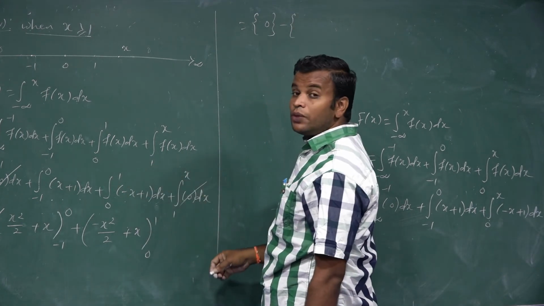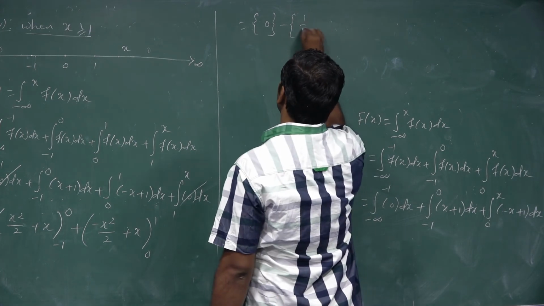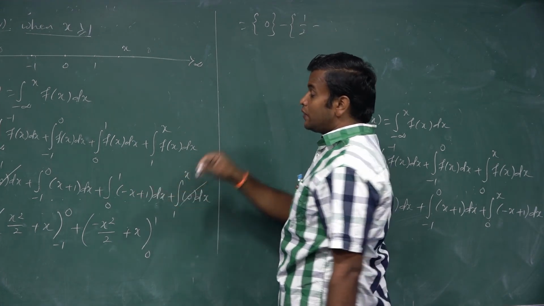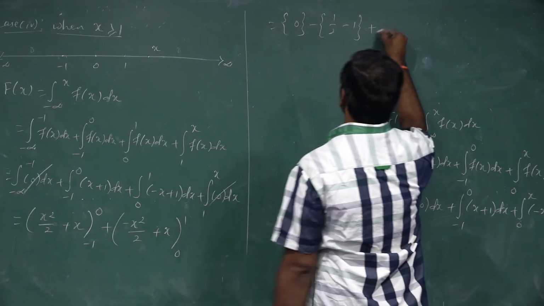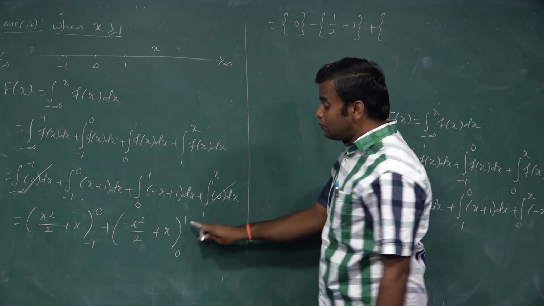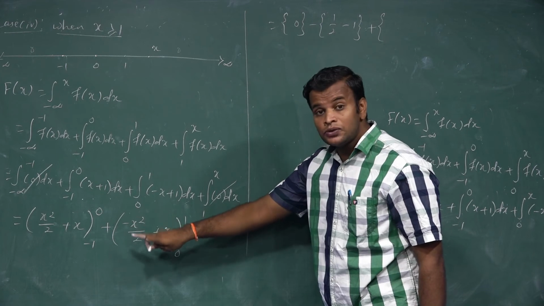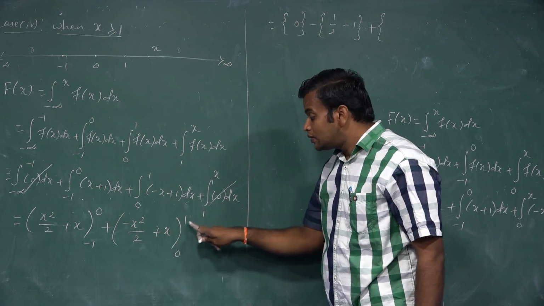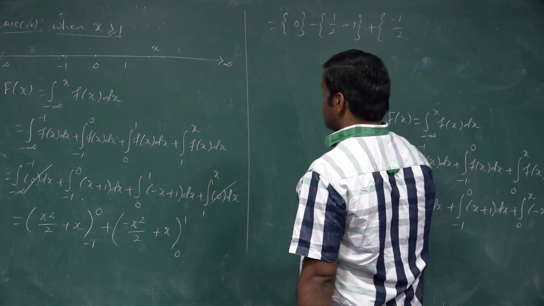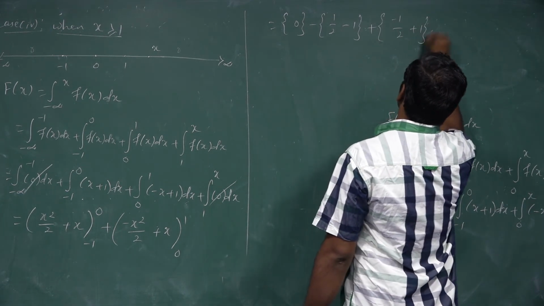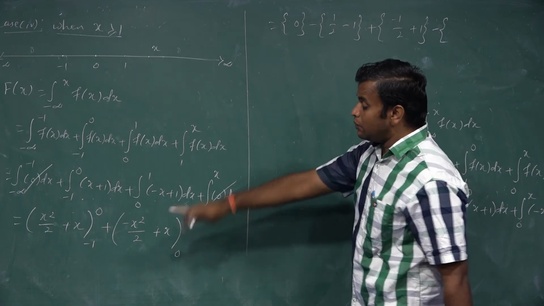Minus 1 the whole square by 2 is 1 by 2. Plus the value of x is minus 1. Plus sign is there. Now we apply the upper limit. You see it's not a minus x whole square, it's a minus x square. The upper limit is 1, so minus 1 square by 2, minus 1 by 2 plus 1. Minus half, the lower limit is 0.